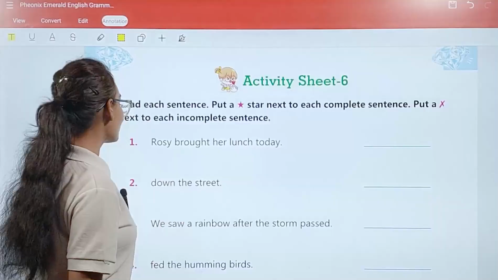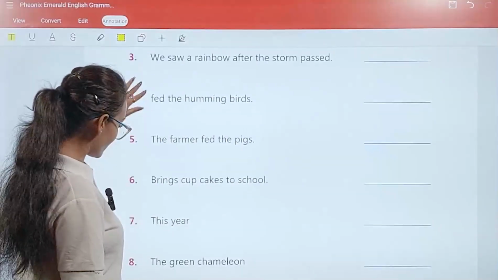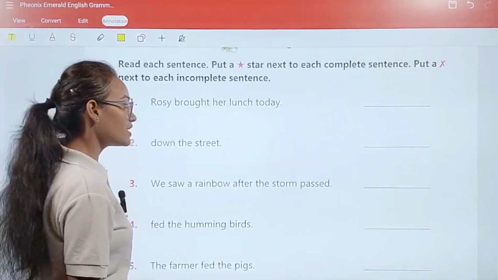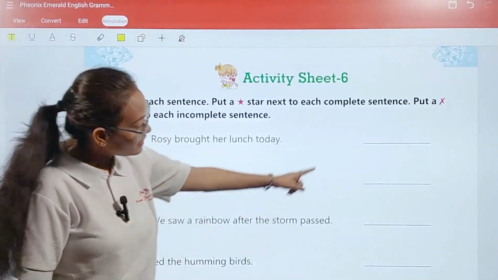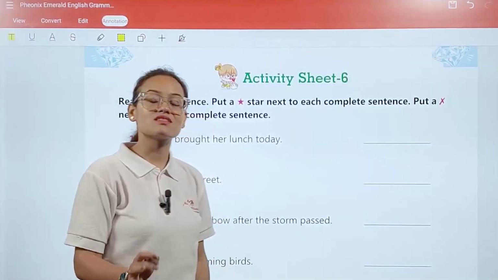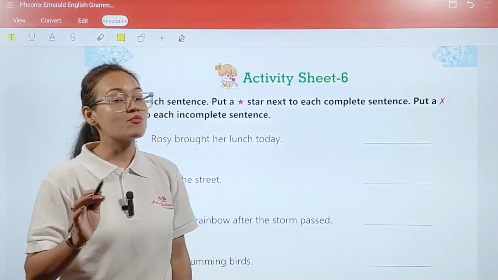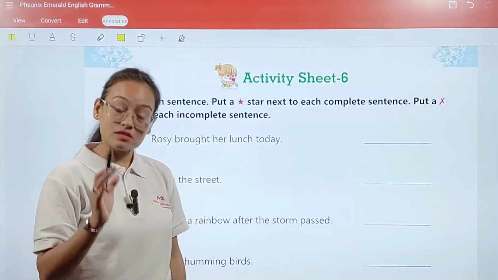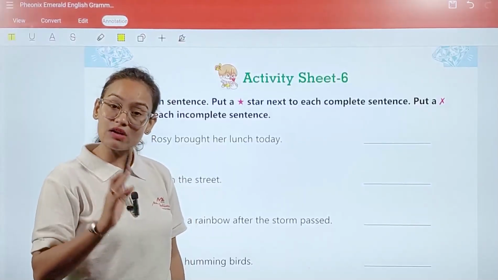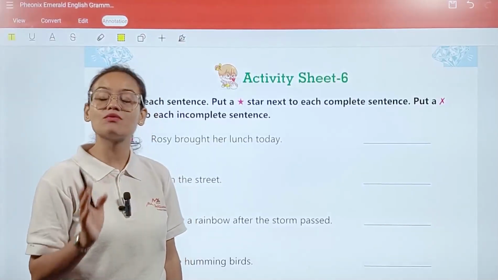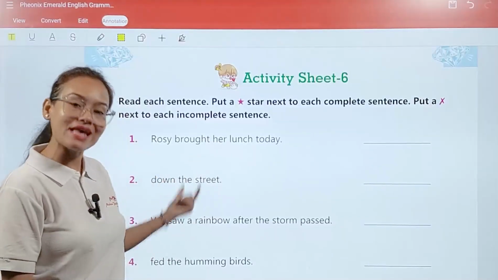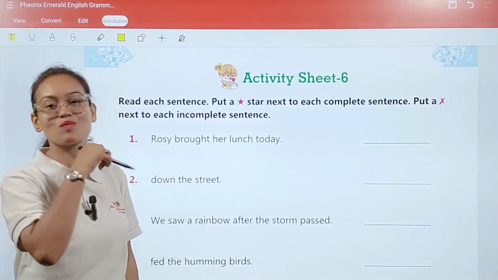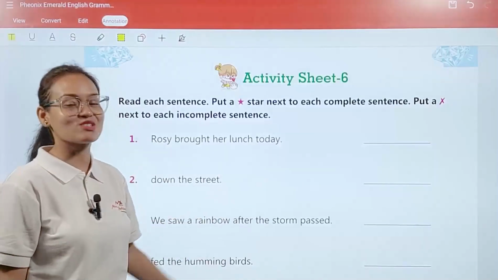Okay, what we have to do, my dear student, here some sentences are written. So we have to first of all read them, and we have to put a star symbol in the boxes given here if the sentence is proper in them. Okay, proper means what? Carrying the proper punctuation mark, means ending with the proper punctuation mark and started with a proper capital letter. Okay, and if any sentence lacks them, we have to put a cross mark on it. Okay, so come with me, let's do the exercise.